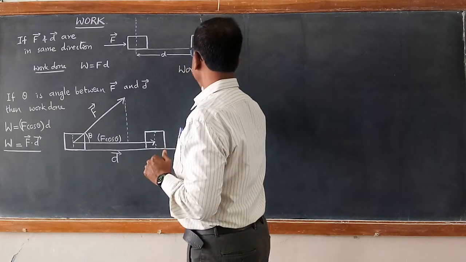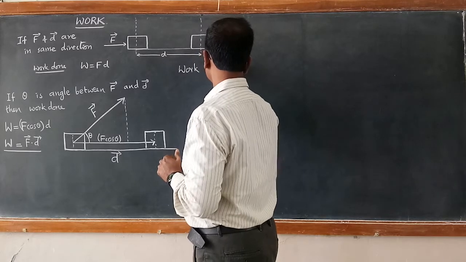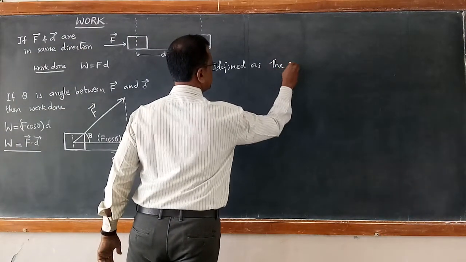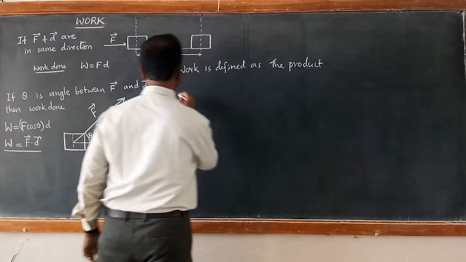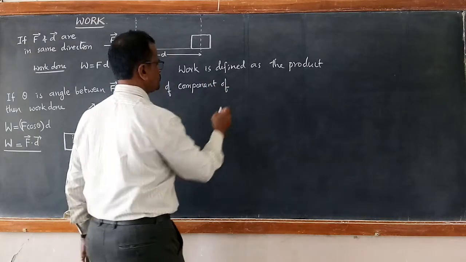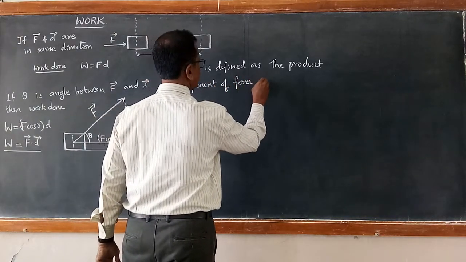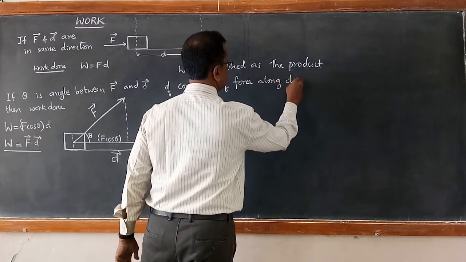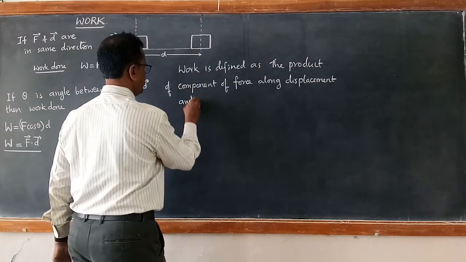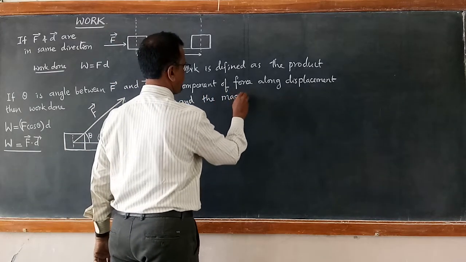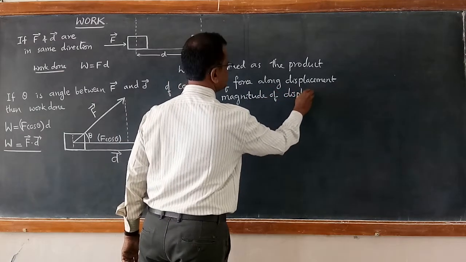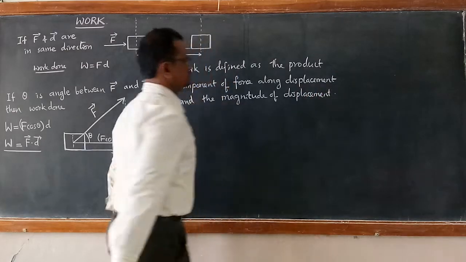So therefore work is defined as the product of the component of force along displacement and the magnitude of displacement.